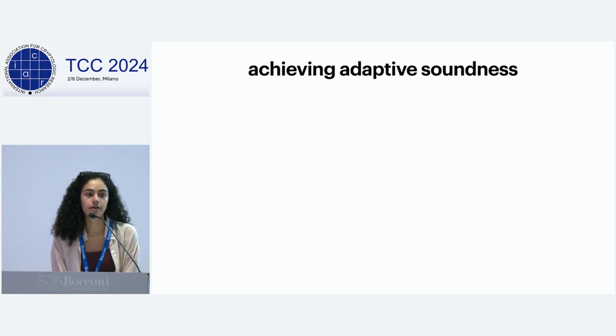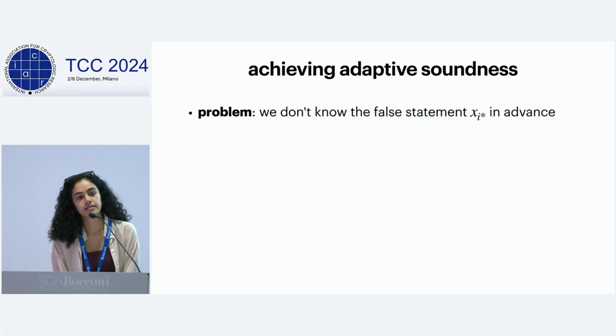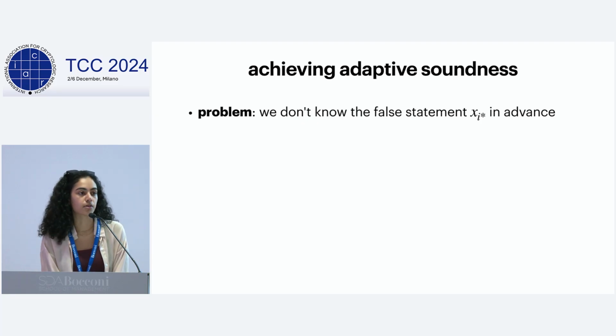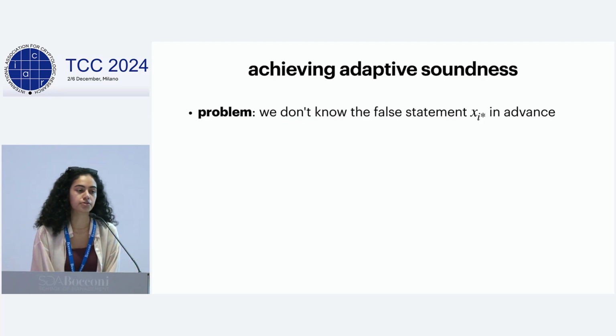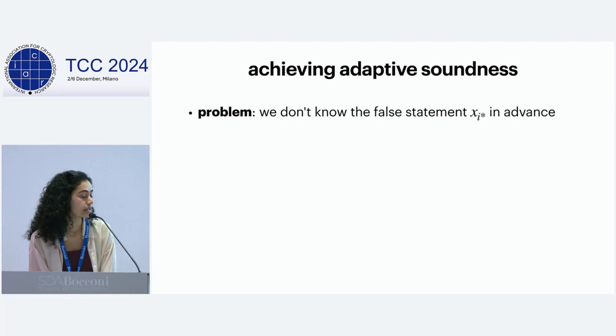Of course, the hairy part is achieving adaptive soundness. All of the security analysis in Sahai-Waters and in GSWW heavily relies on the fact that we know the false statement in advance before we generate the CRS in order to do basically punctured programming tricks in the proof program.